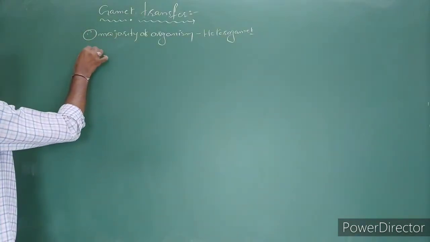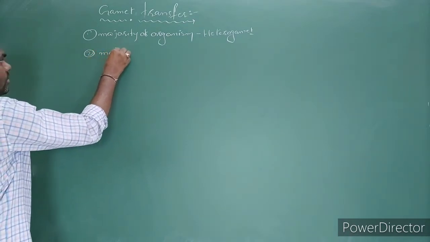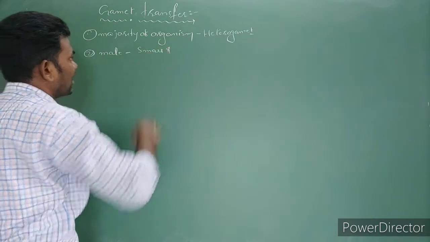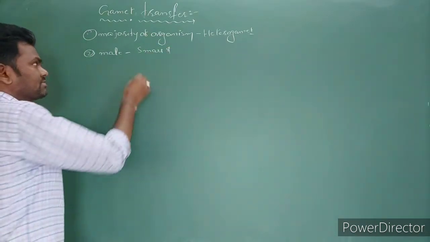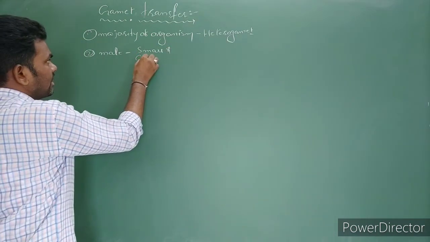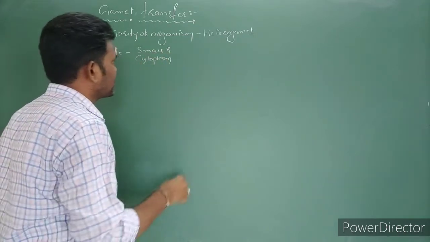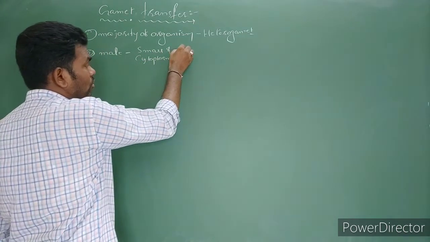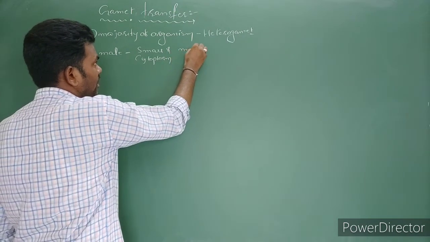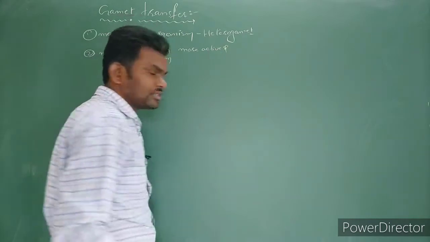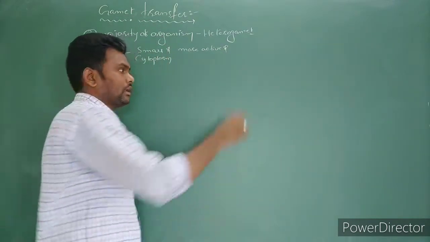In the majority of cases here, the male gamete is mostly small in size. It means a little amount of cytoplasm is present. Small in size, but physiologically more active, and mostly male gametes are motile.